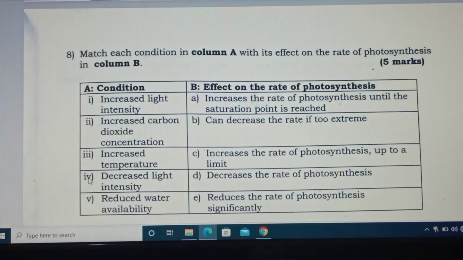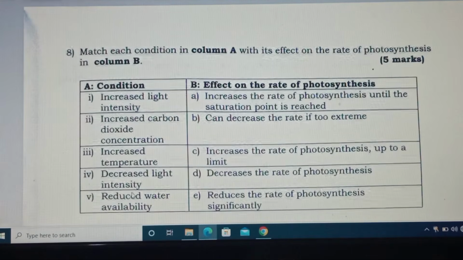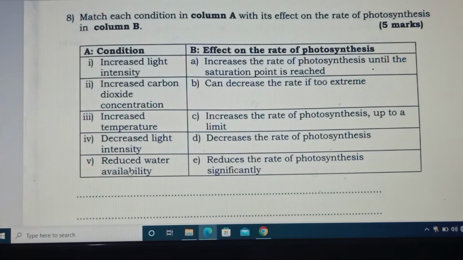So with IV, decrease light intensity corresponds to decreasing the rate of photosynthesis. For V, reduce the water supply corresponds with E, reducing the rate of photosynthesis significantly.